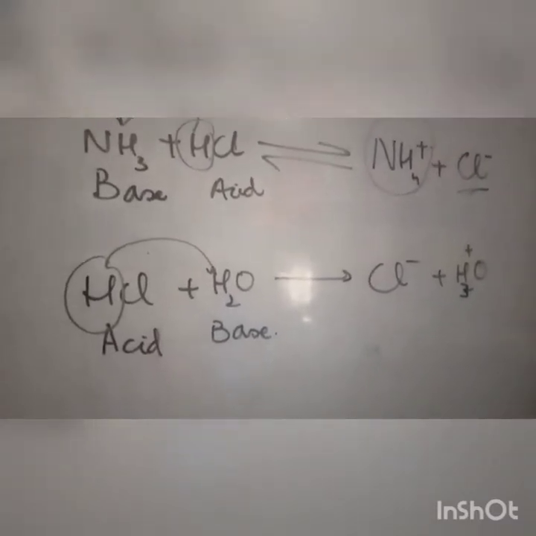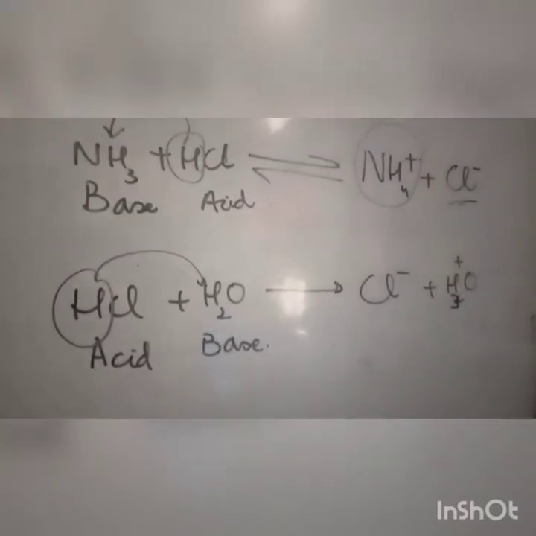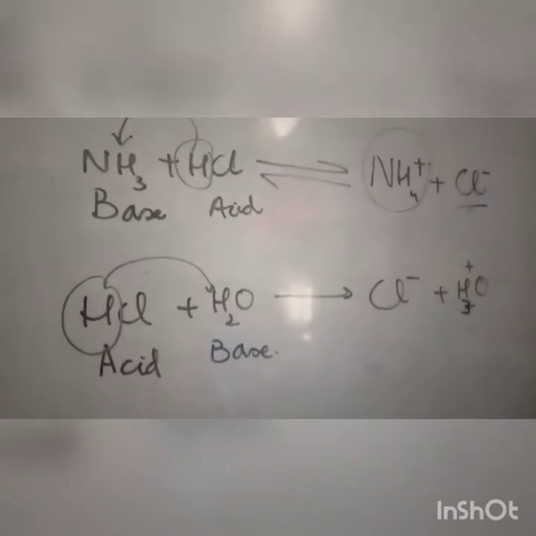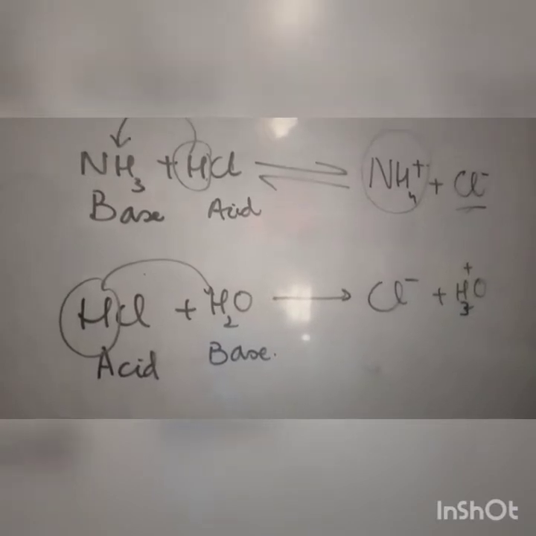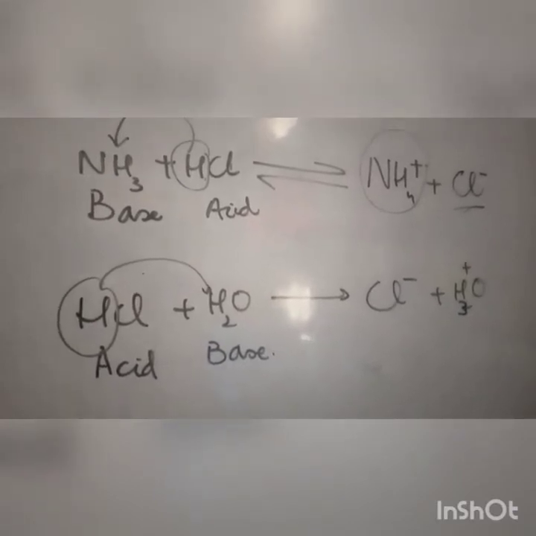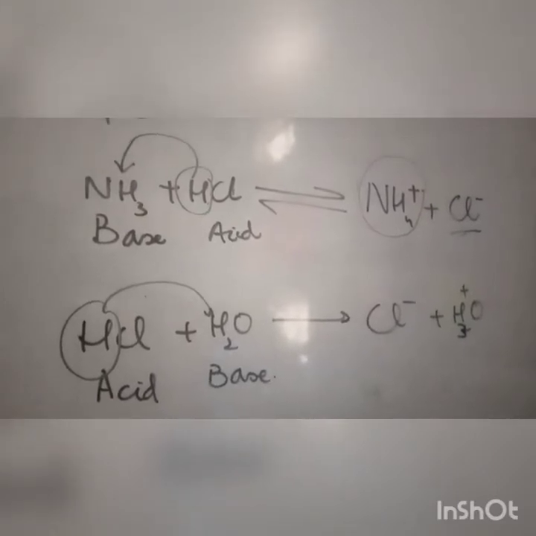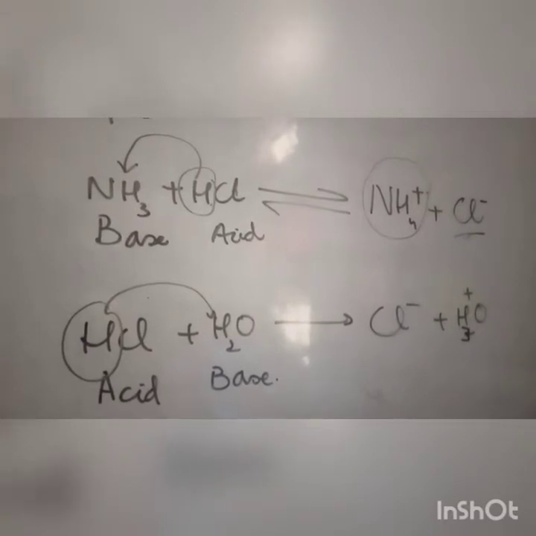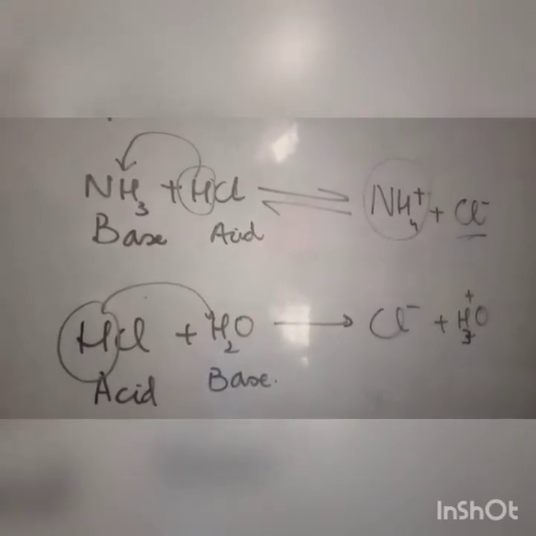So our Arrhenius concept was not wrong. Bronsted-Lowry gave an extension to the concept of acid and base, to judge whether something is an acid or a base. So this is the concept according to Bronsted-Lowry: donation of hydrogen, the proton, is called an acid, and acceptance of a proton is called a base. Okay.